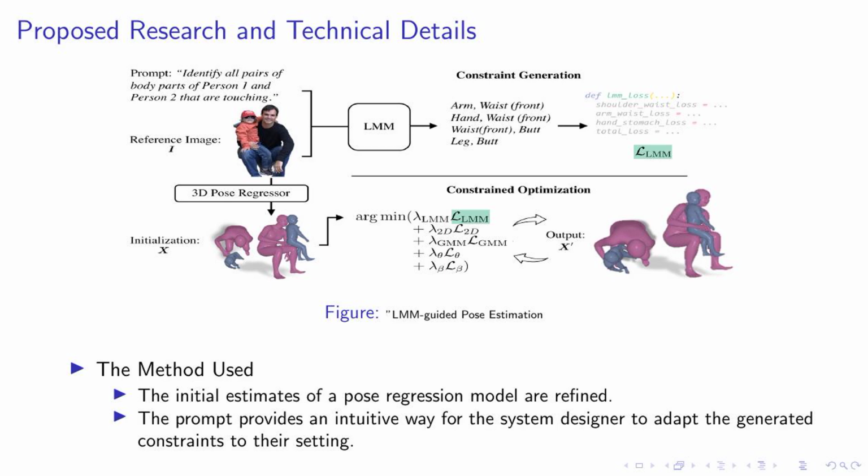Figure 2: LMM-guided pose estimation. The method used: we refine the initial estimates of a pose regression model. This refinement is guided by the language model, LLaVA, which generates a caption describing the pose. This caption is then converted into a table of constraints by GPT-4. The prompts used in this process are adaptable, providing an intuitive way for system designers to tailor the generated constraints to their specific setting. This adaptability is key to the versatility of our approach.